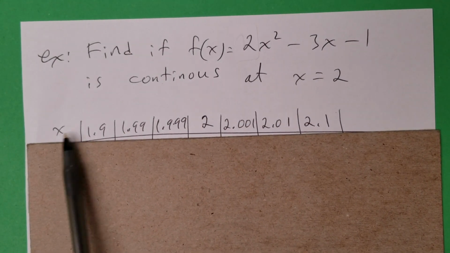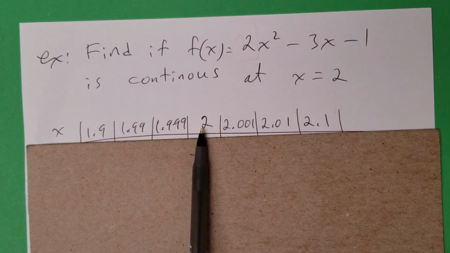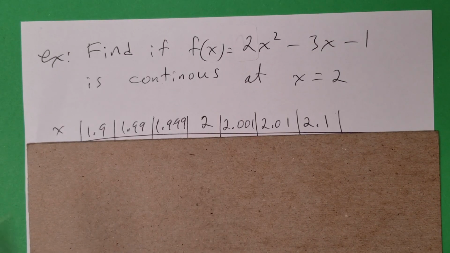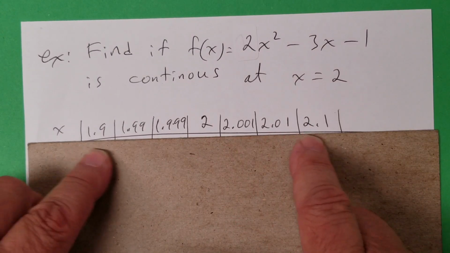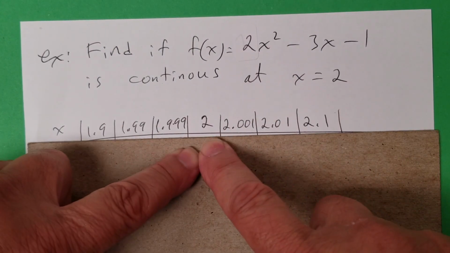Right? Here's x. X equals 2. So look how we're getting closer and closer to 2 from the left and closer and closer to 2 from the right. So we want to know, are these going to the same point? Are these going to the same value? So if we put all these values in, are they going to the same point?